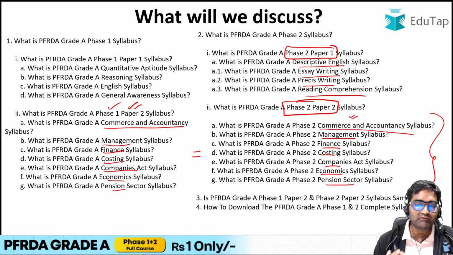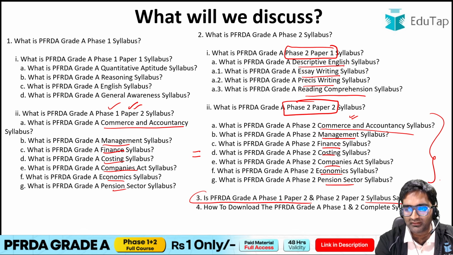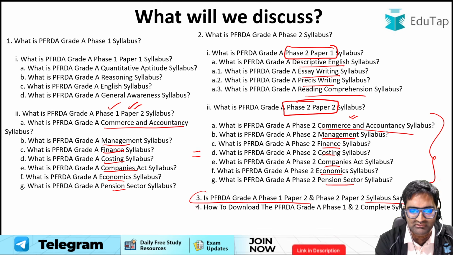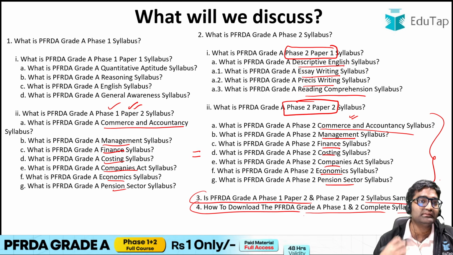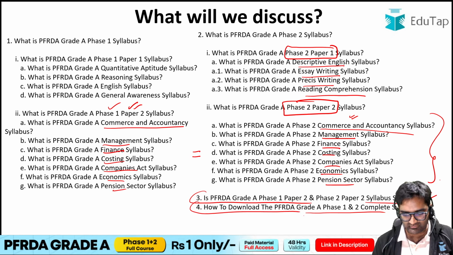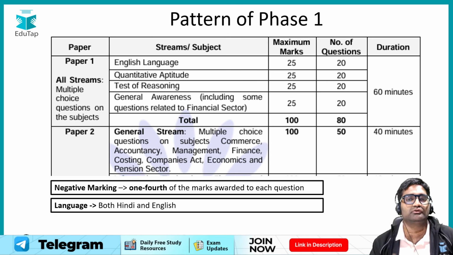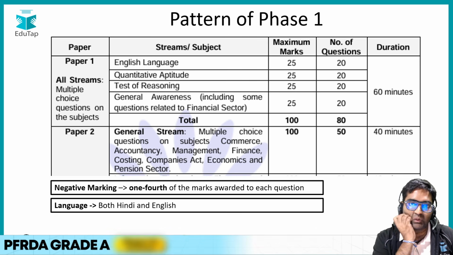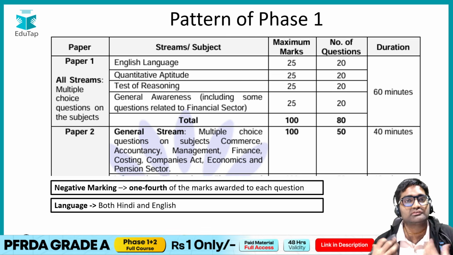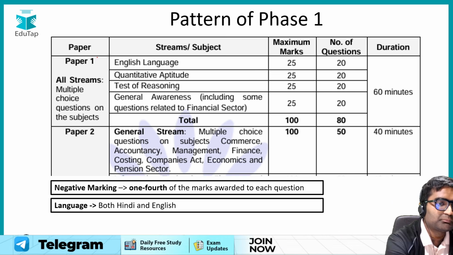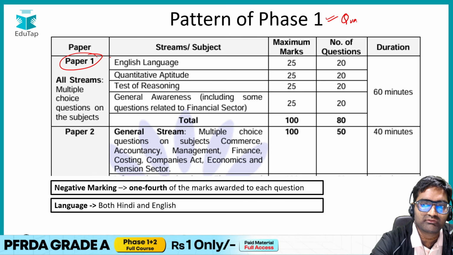Now, this particular question, that is, the same syllabus, has been addressed. Apart from that, we will see how to download the PFRDA Grade A phase 1 and phase 2 complete syllabus PDF. We'll see that at the end. Now, talking about the pattern of the phase 1 examination, why should you know the pattern? Because only then will you be able to understand which subjects have to be prepared for which particular paper. Talking about paper 1 of phase 1, as you know, phase 1 is totally qualifying in nature.